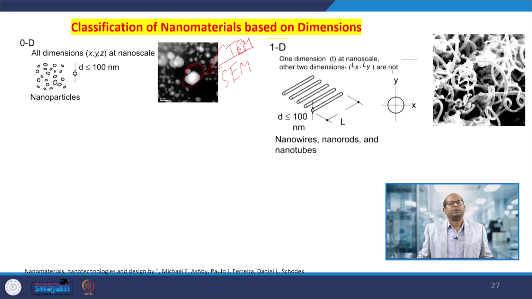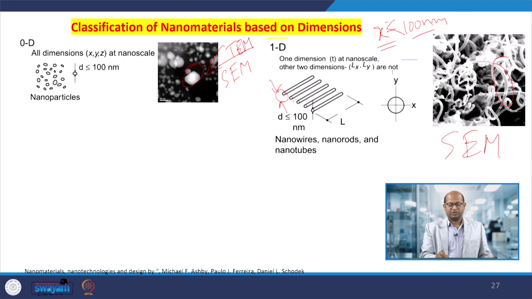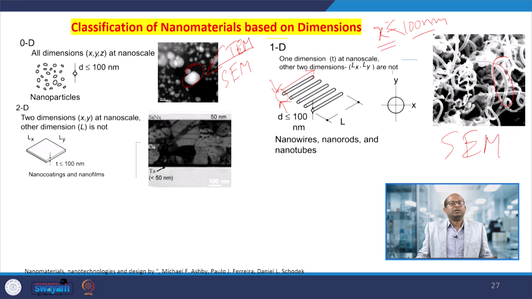Another one is the 1 dimensional. Here also you can see the SEM image. The materials here are carbon nanotubes, nanowires, nanodots; these are the classical examples. Out of 3 dimensions, at least 1 dimension should be in the nanoscale. So, x may be less than 100 nanometers, and y and z may not be. Then we can say that material is a 1 dimensional material. The dimension or diameter of that material is in the nanometer range, but the length is not in nanometers, so we can say it is a 1 dimensional material.